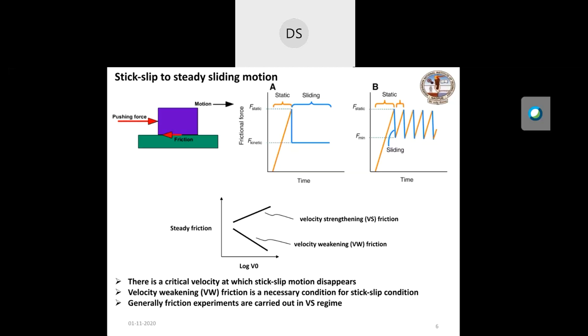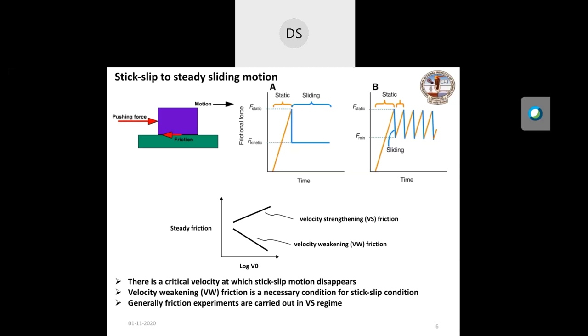A condition for stick slip to occur is that the force of friction must reduce with the velocity. It means that the strength of the surfaces should reduce as you are applying the external force. Otherwise, most of the time, if you are applying the external force, the force of friction increases.